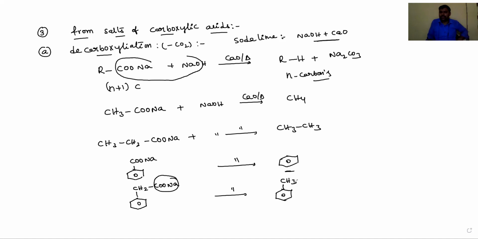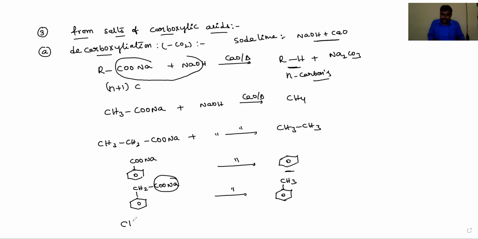Okay, dear students, I hope you understood. So in decarboxylation the decarboxylating agent is soda lime. The soda lime is the mixture of NaOH and CaO, calcium oxide. Then we get the corresponding hydrocarbons. When sodium salts of alkyl carboxylic acids are used, we get alkanes as the products, since the COONa group comes outside.